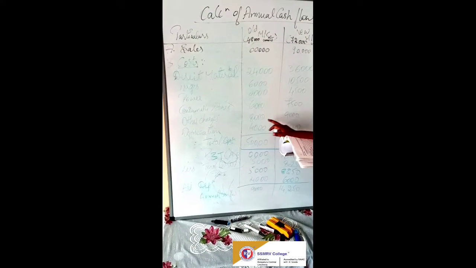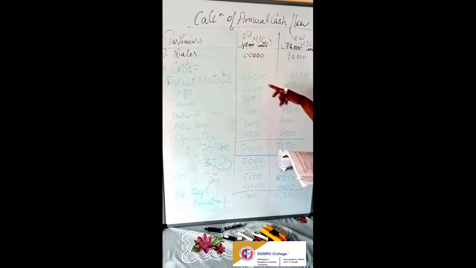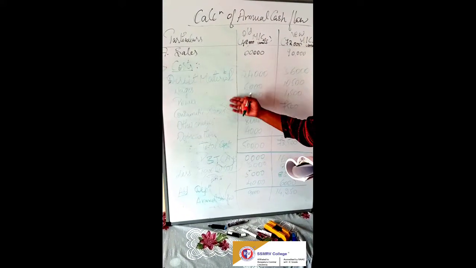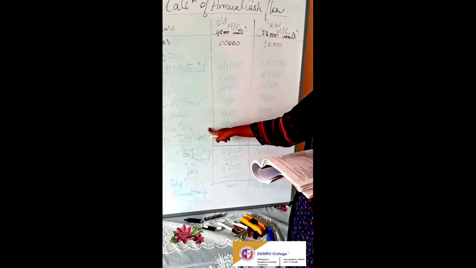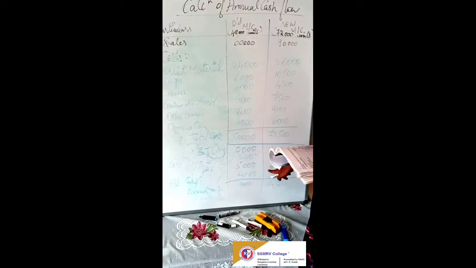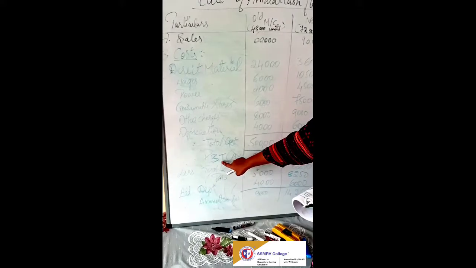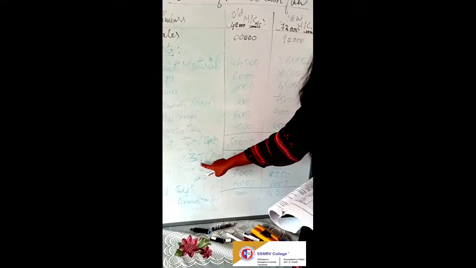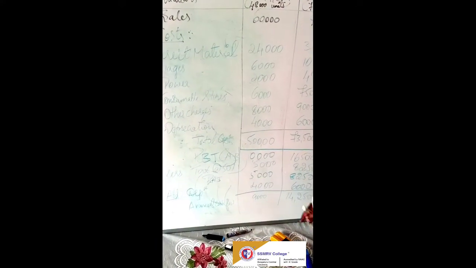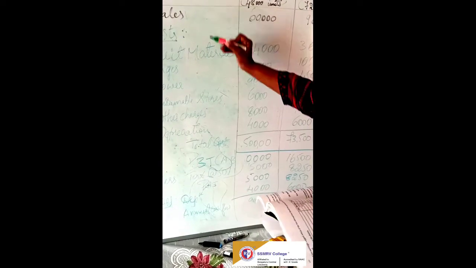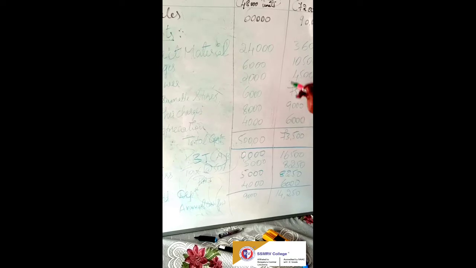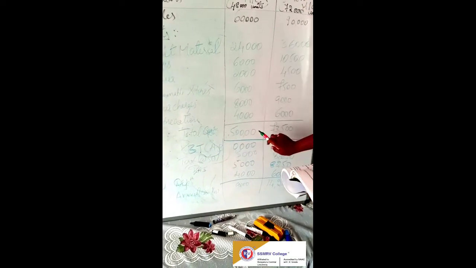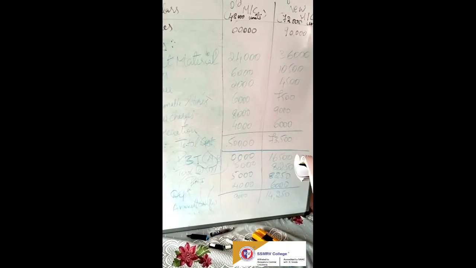So that is the depreciation for the old machine and the new machine. So these are the expenses or the cost incurred. So sales minus expenses, or the total cost, you will get profit before tax. Okay, profit before tax. How do you calculate profit before tax? It is sales minus total cost. So now I have subtracted it. So 60,000 minus 50,000 is 10,000.